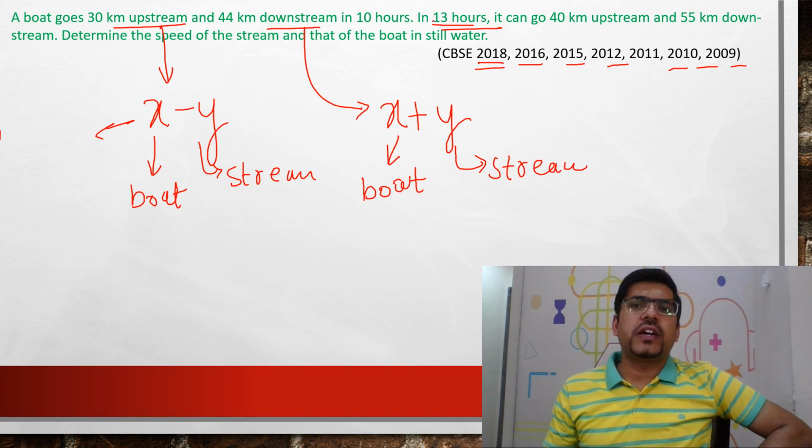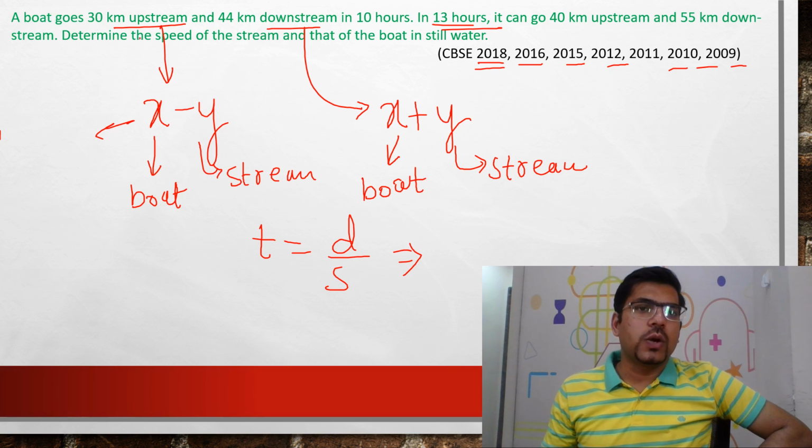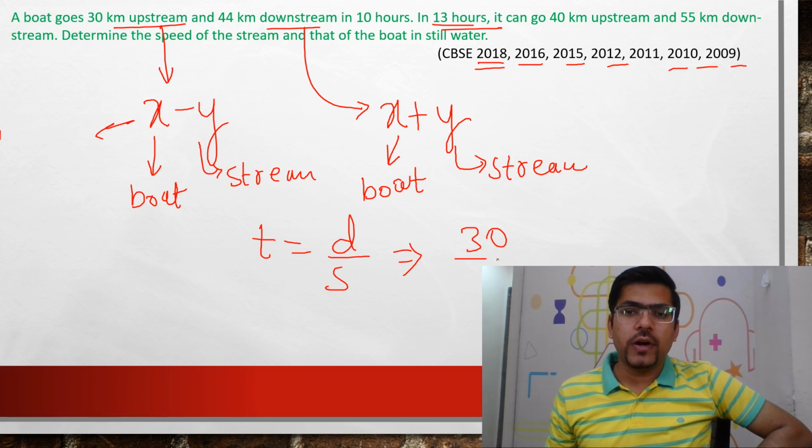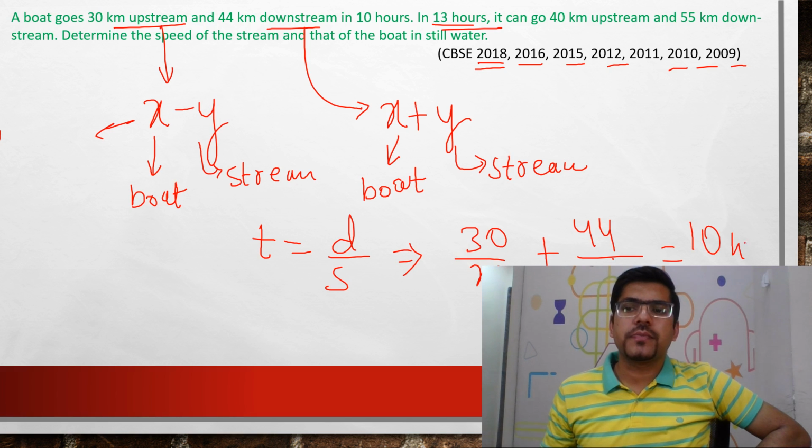And in a similar fashion, it has been given for time. So you all know time is equal to distance by speed. And in a similar fashion, you will write the equations. First equation will be, it can go 30 km upstream, so 30 upon x minus y, plus 44 km downstream, so 44 distance upon downstream speed, which is x plus y. This is time and this is time, and it is equal to 10 hours.